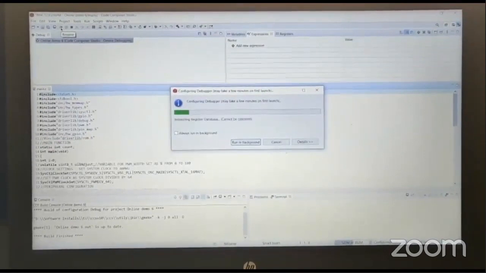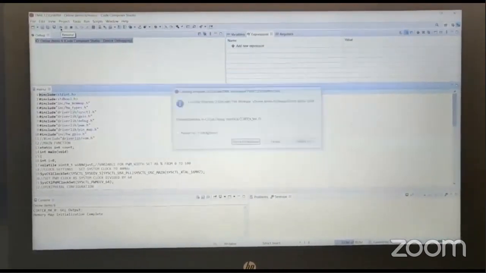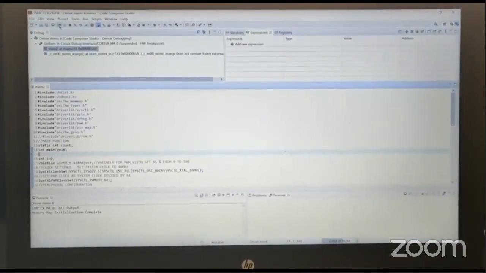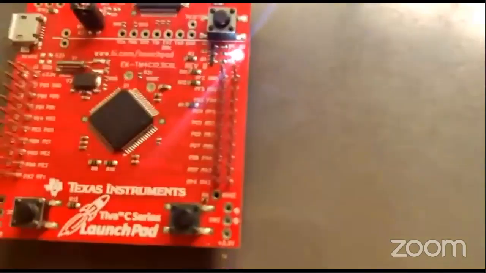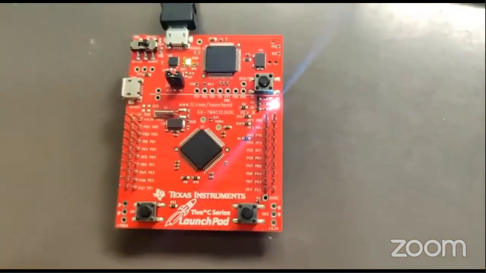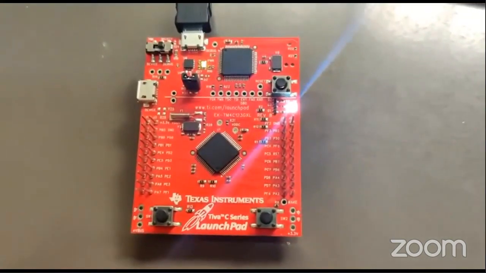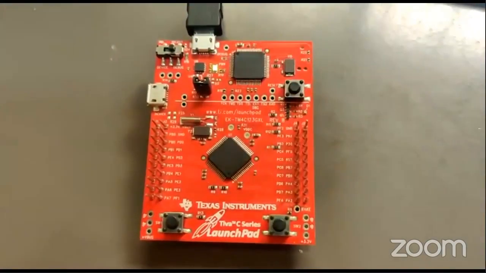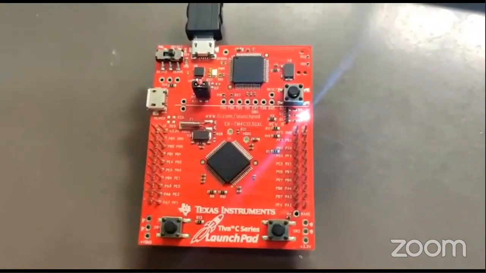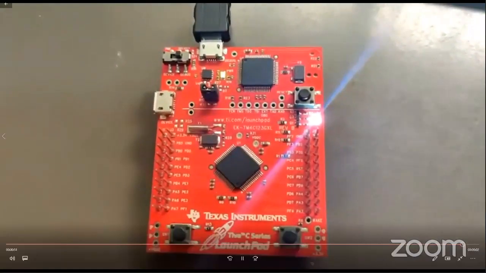I'm just uploading the program to the microcontroller, and you can check out the change in the brightness of the LED. So this is a small application using an embedded system. You can see the brightness of the LED is changing by 10% every time. This is a small application which I've implemented using a microcontroller.